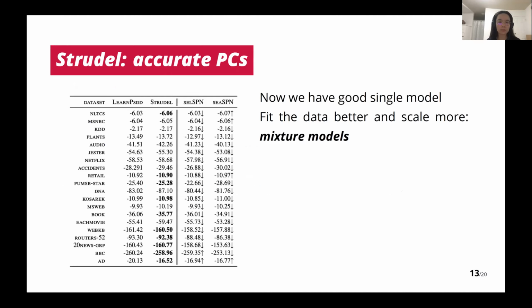So from the initial structure and from the split, we can learn very good single models. Here is a table from some benchmarks. We can show that we have good improvement compared with previous learners, especially on the larger datasets. So right now we have very good single models, but can we fit the data better, scale more, and have even better performance? A natural and practical task in probabilistic circuits is to learn mixture models.